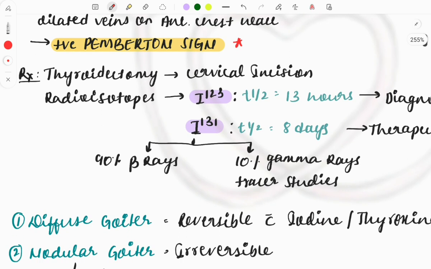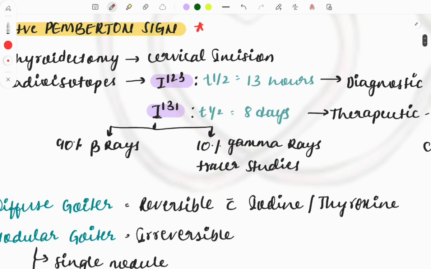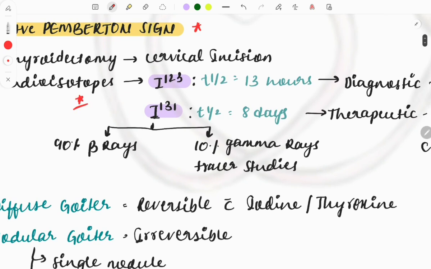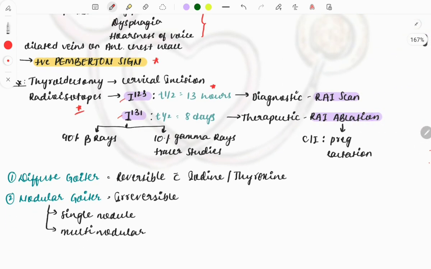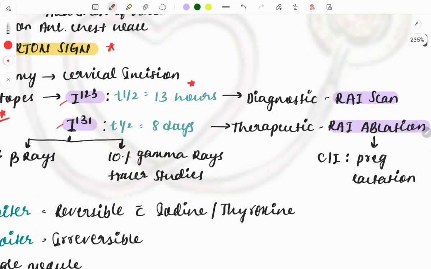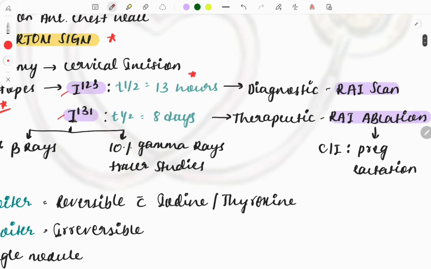These are the treatment options available. Thyroidectomy, which you will do using a cervical incision, or radioisotopes. Radioisotopes are again a must-know topic, asked in integration with pharma also. These are the two radioisotopes used in relation to the thyroid. What does 123 do? What does 131 do? Questions are asked on their half-life and in which diseases or particular uses.